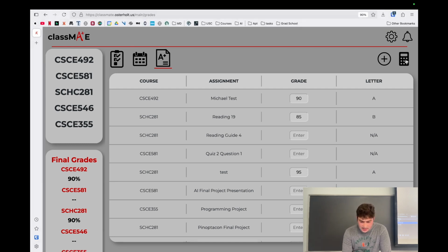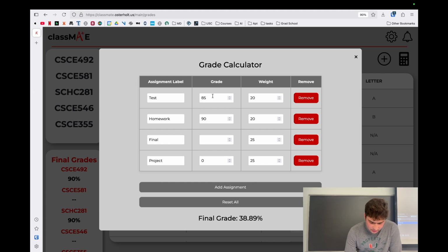Again, that grade gets added, and you can see it affects our final grades. Additionally, we have a grade calculator where we can determine what your potential grade of a course is going to be. So far we have this filled out for us as it was saved. Let's say he also got a 95 on the final, and he expects to get a 90 on the project. If we check that, we can see that his final grade would be a 90 in the class, giving him the A that he's looking for.